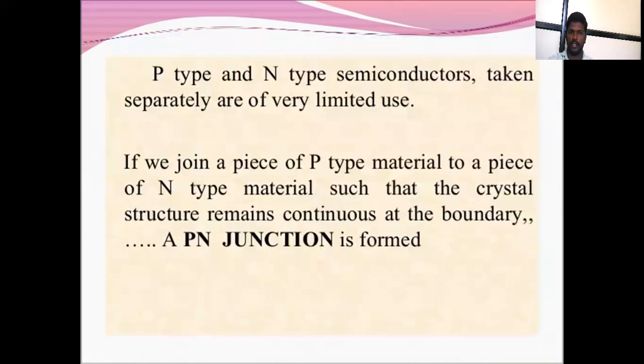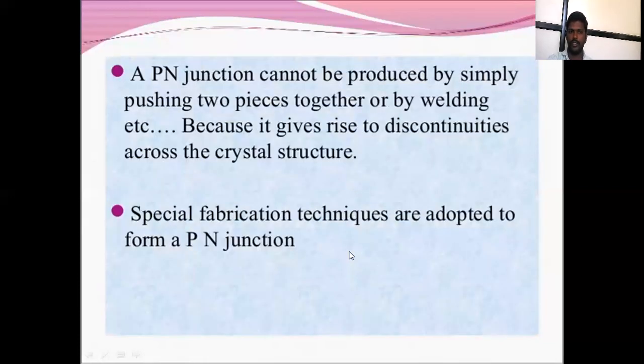What is meant by P and N type semiconductor taken separately? It joins pieces of P type material to pieces of N type material such that the crystal structure remains continuous at the boundary. That is how a PN junction is formed. A PN junction cannot be produced by simply pushing two pieces together or welding, because it gives a discontinuity across the crystal structure.